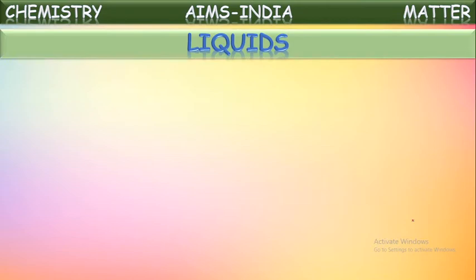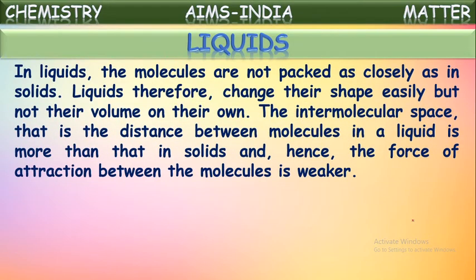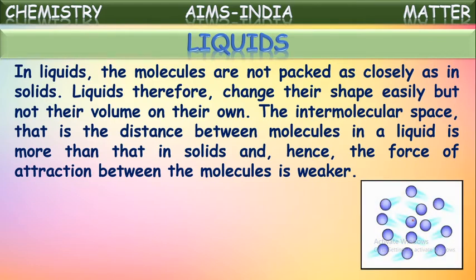Next, let us see about liquids. In liquids, the molecules are not packed as closely as in solids. Of course, here also there are some attractions, but not as much as in solids. Liquids, therefore, change their shape easily, but not their volume, on their own. That is why liquids can change their shape according to the container in which they are kept, but they cannot change their volume. So the volume of liquids is fixed, but their shape is not fixed. They do not have a definite shape.